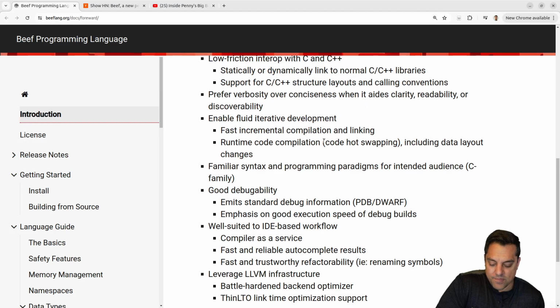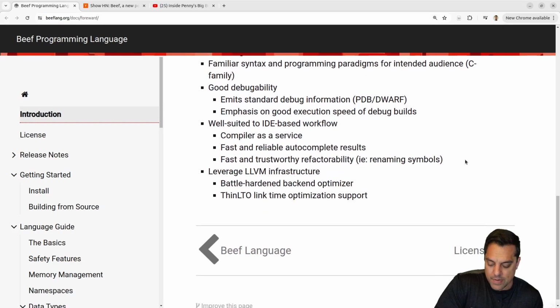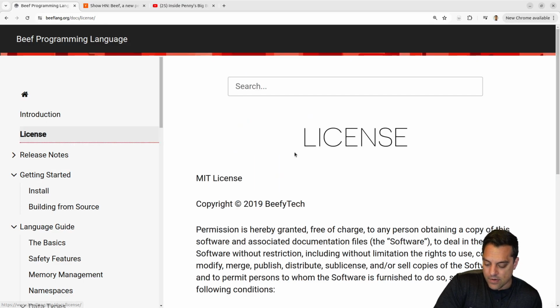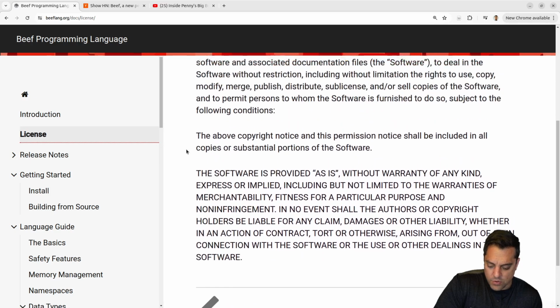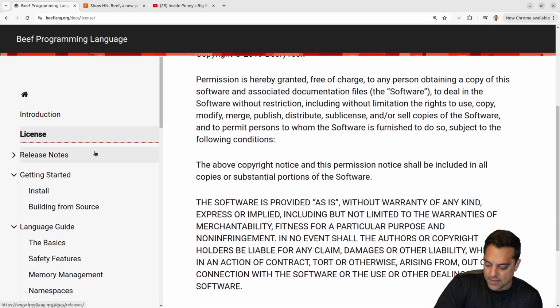Okay, so we've got different ways to hot code swap and so on. I think these were a lot of things when we were looking at Lobster, for instance, with Wouter. You can see the interview, and then in the second half, we look at the Lobster language. These are languages built for game dev, so kind of cool to check out here. Maybe compare and contrast them. And again, it's built on top of LLVM, which is a fine infrastructure to build on top of. That's cool that they use thin LTO, that's link time optimization, which during link time, you have a view of your whole program so you can optimize it, which is neat here. Okay, and the license was open source, as I understand, but here's the license at this time.